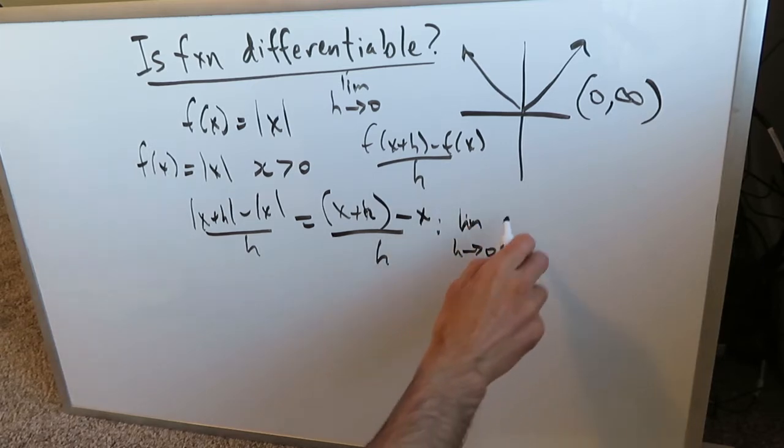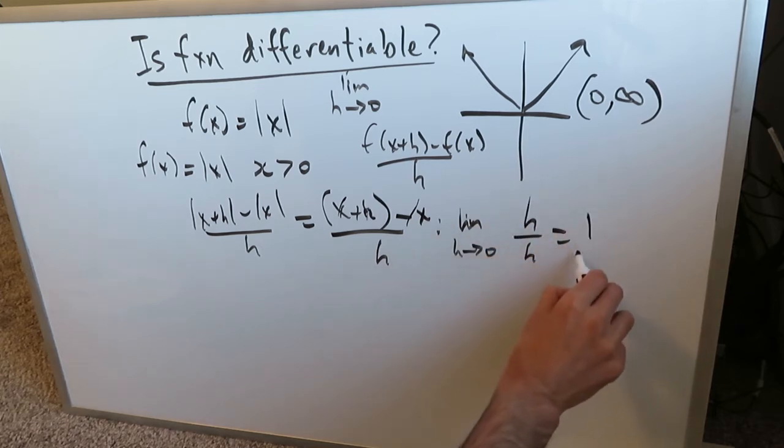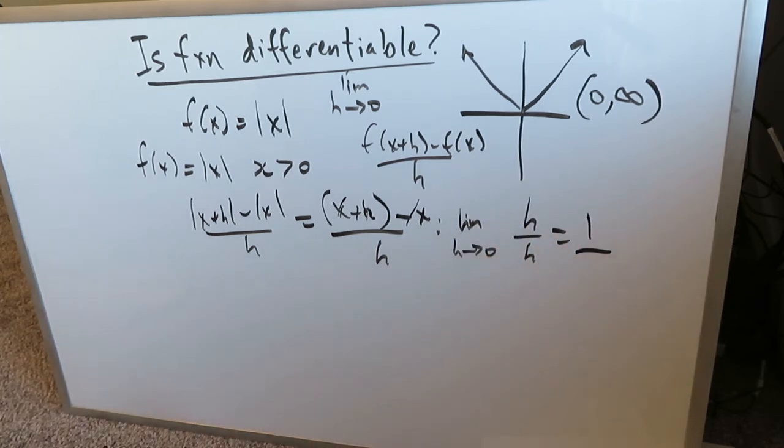What happens to our function? We get what? The x's will cancel out. We'll get h over h, and we'll get what? 1. Limit as h approaches 0, this function or its derivative will approach 1. Remember, the whole concept of derivatives is the instantaneous rate of change.